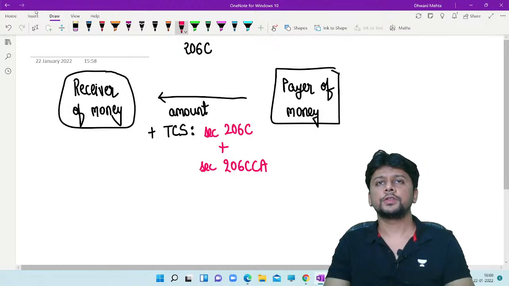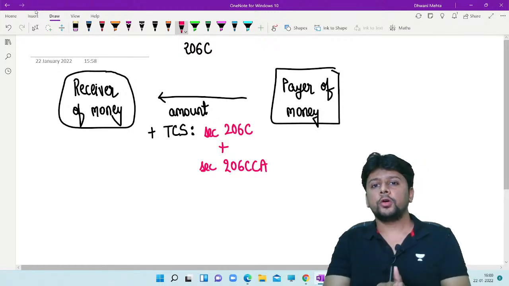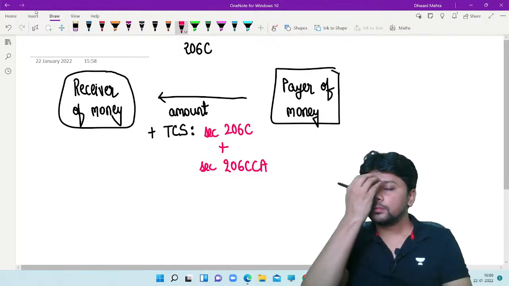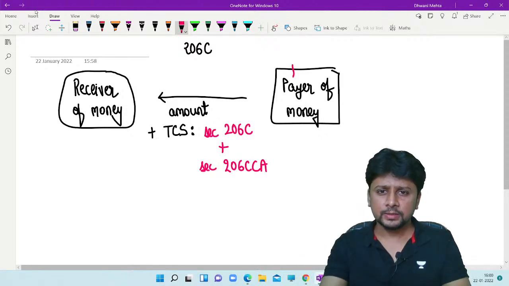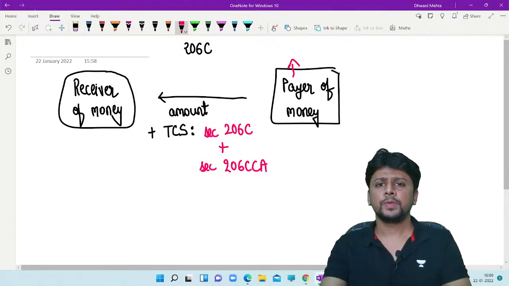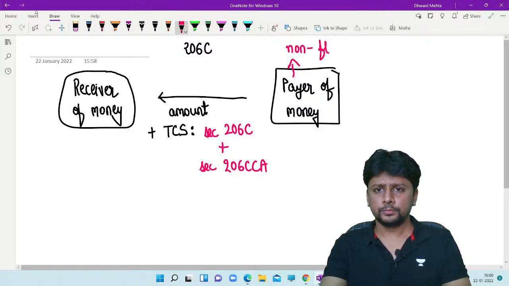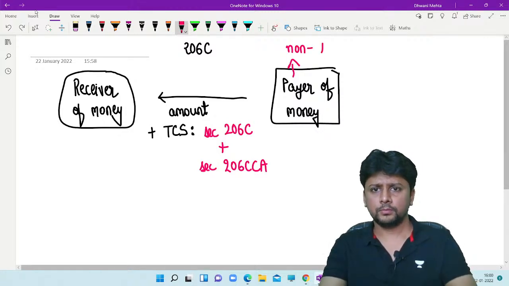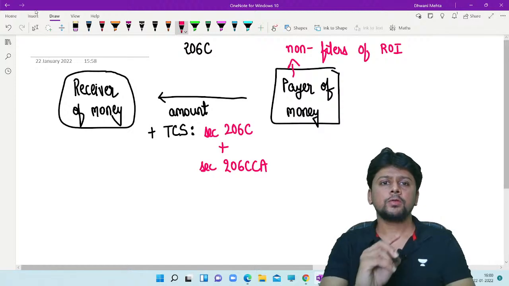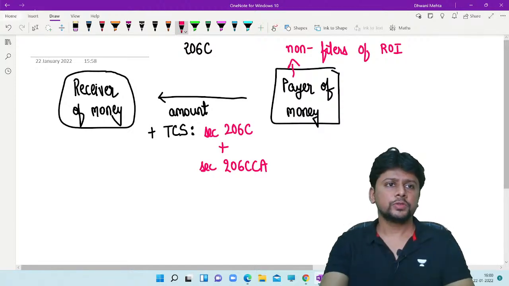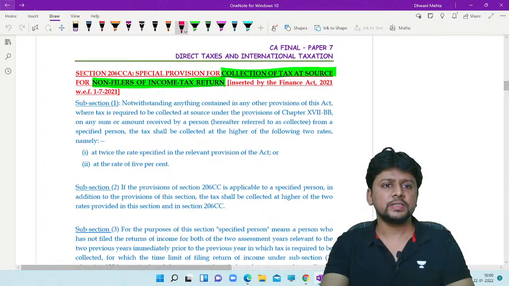206CCA. Of course, now when you're talking about non-filers, who are the persons targeted? The ones who pay the money. If they are non-filers of return of income, they are now covered by this new section 206CCA.